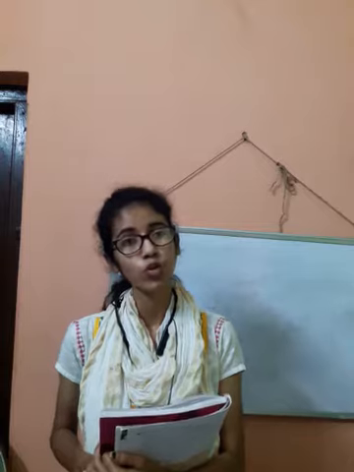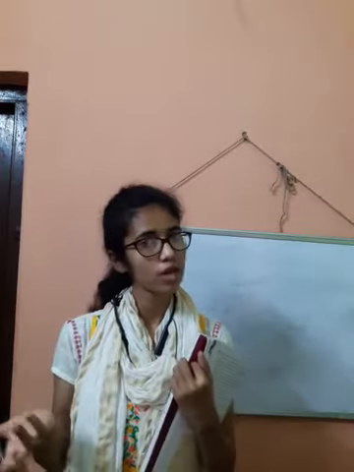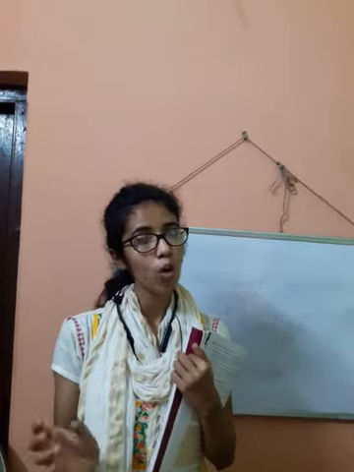So when the noun refers to more than one thing or person, it will be in plural number. But when it refers to only one certain thing, it is considered to be in singular number.